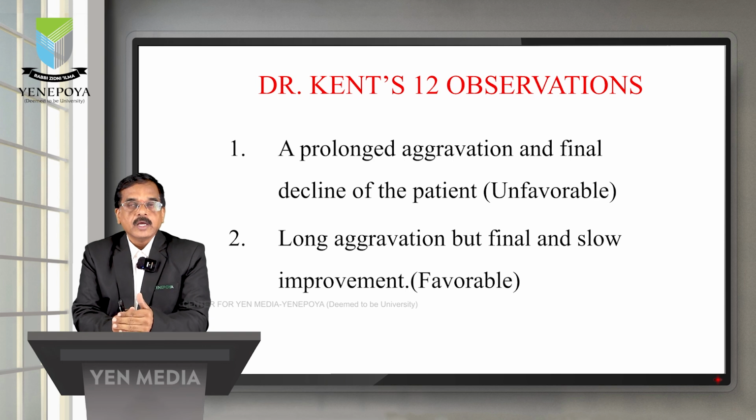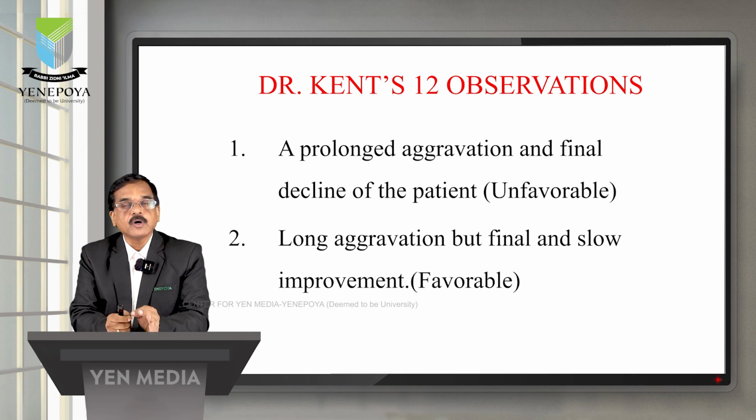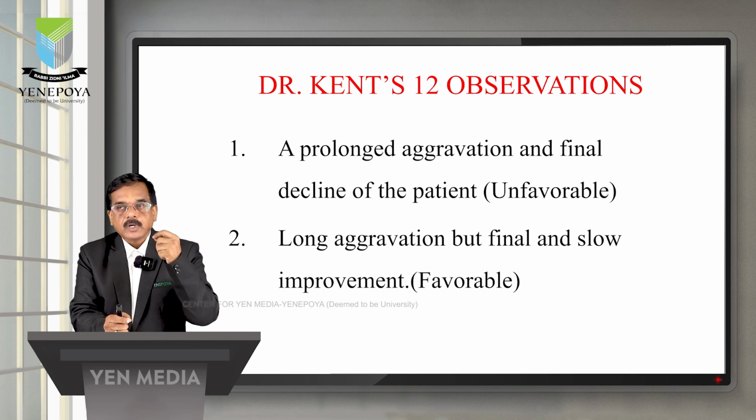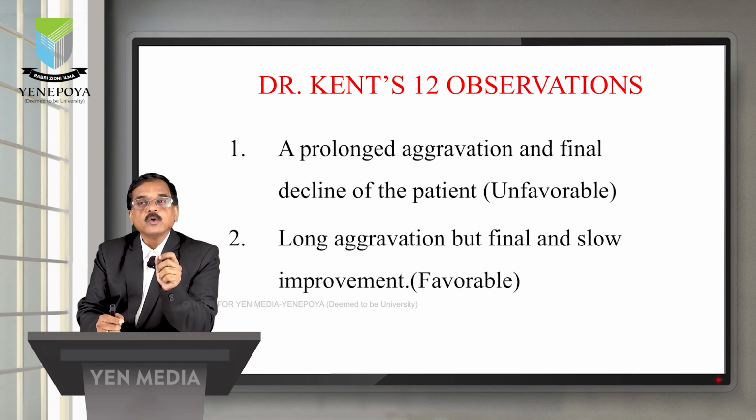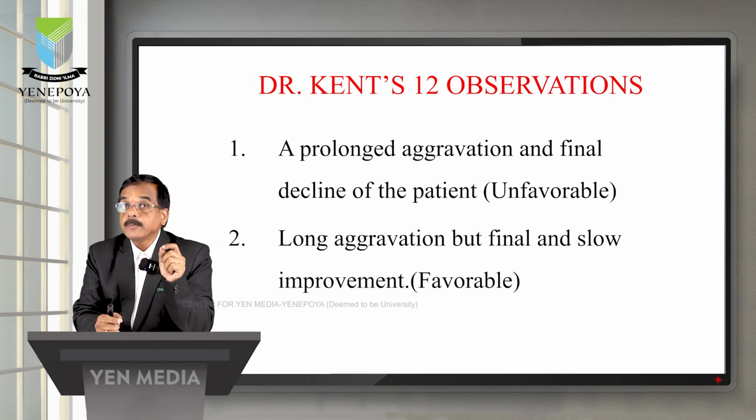Kent told it in a systematic way. The first observation of Kent after administration of the medicine is a prolonged aggravation and final decline of the patient. Once the patient has come to you and you give the medicine, during the second follow-up you understand how this first medicine acted. In the follow-up, what happens, how this medicine acted, whether there is aggravation, and what type of aggravation.